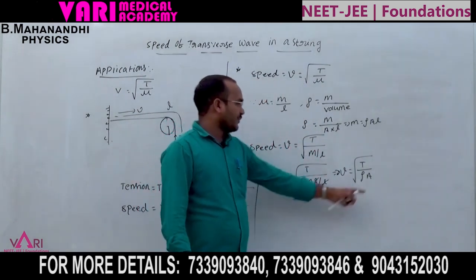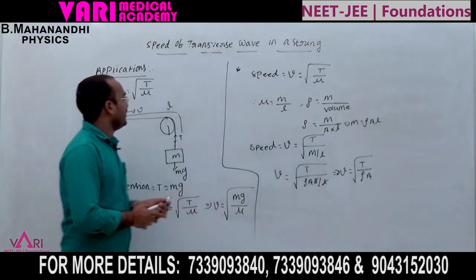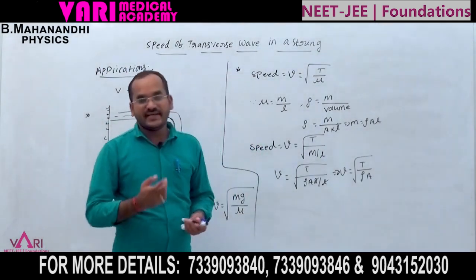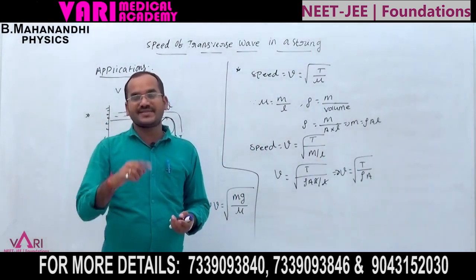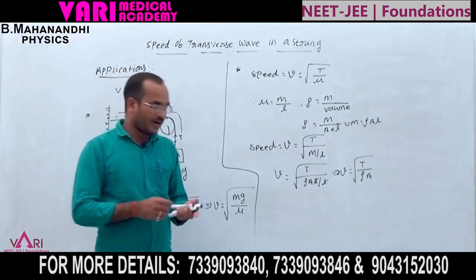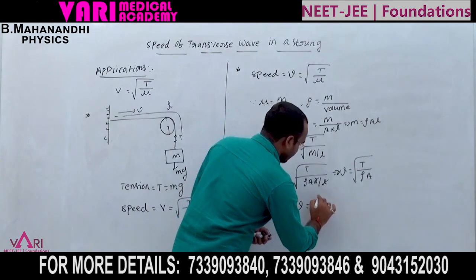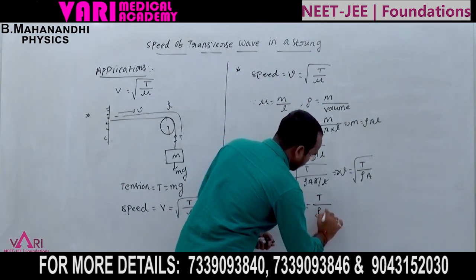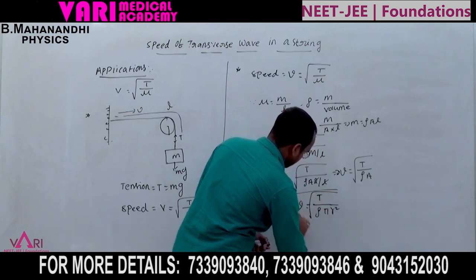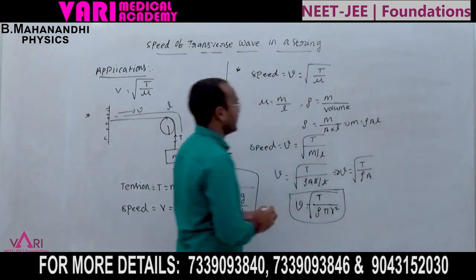Now suppose A is the area of the string. The string has a circular cross-section, so the area of the string is pi r squared. V is equal to root of T by rho pi r squared. This is one more application.